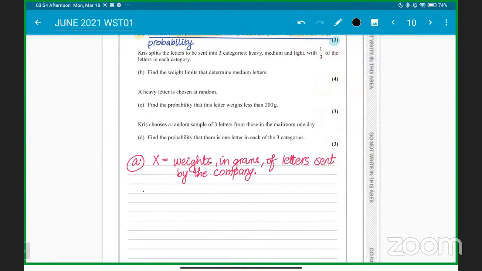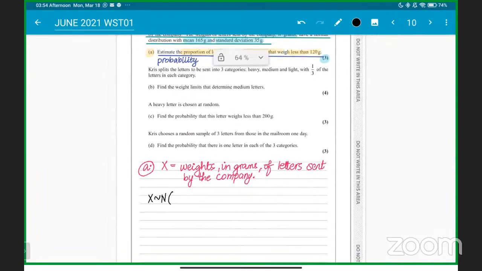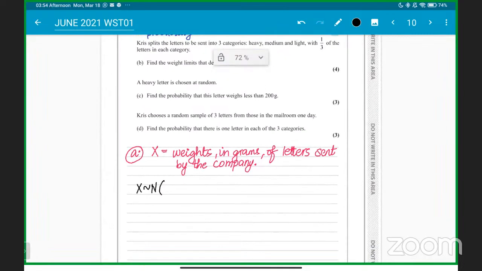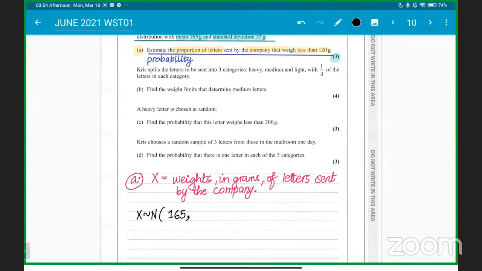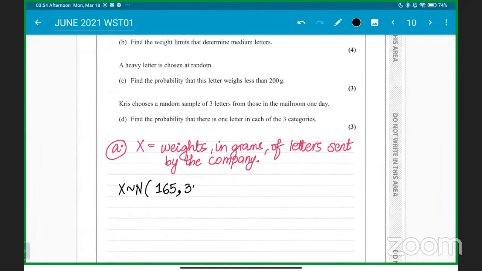So here we go. X follows a normal distribution with mean 165 and standard deviation 35 grams. Okay, so mean is 165 and standard deviation 35.